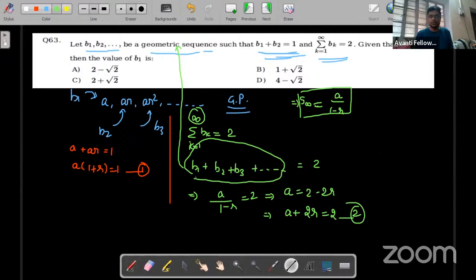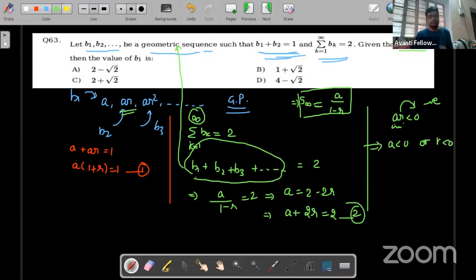No doubt. Okay, the third condition is also given to us, that B2 should be less than 0. What is B2? B2 is AR. So AR should be less than 0. You can see A and R are two numbers which are multiplied, and the product is given as negative. That means either one of them should be negative, right? Either A should be negative or R should be negative. This should be the conclusion from this statement.